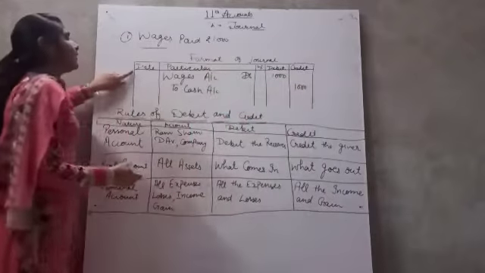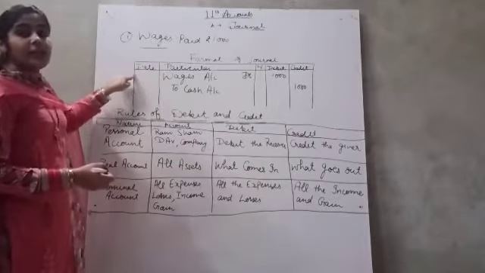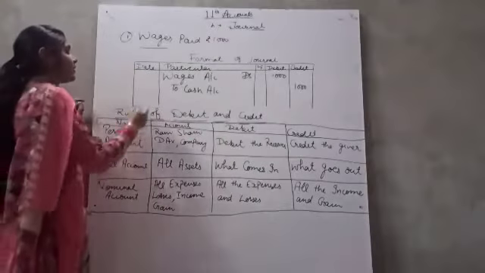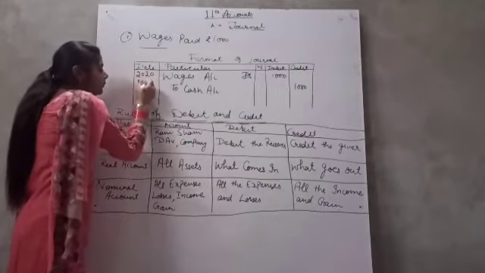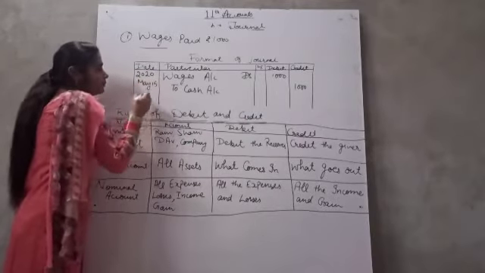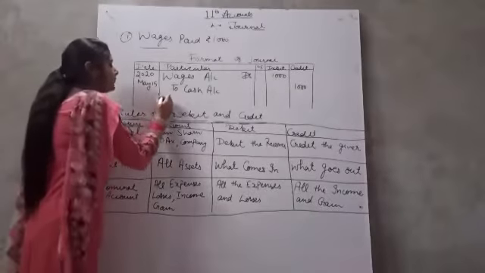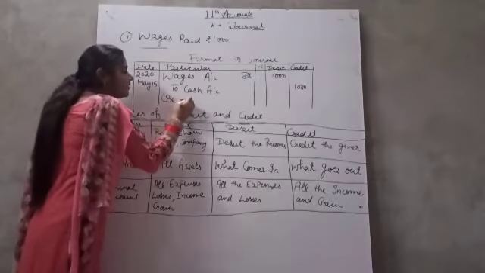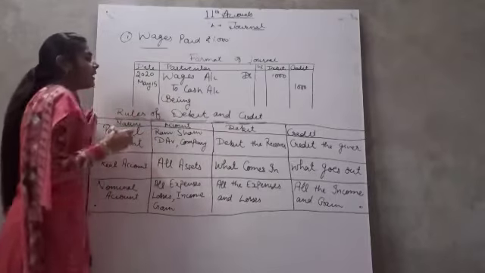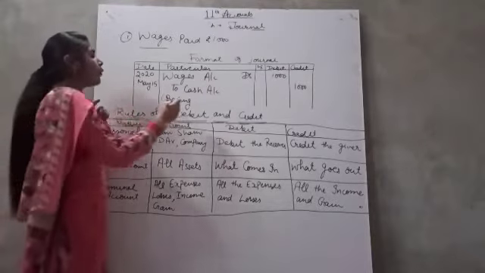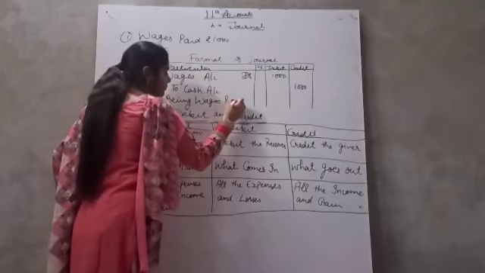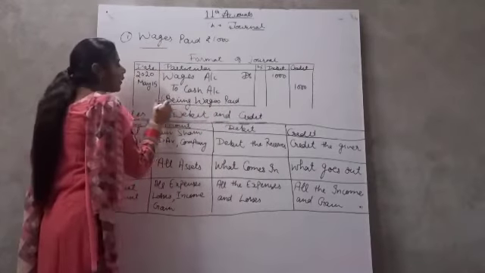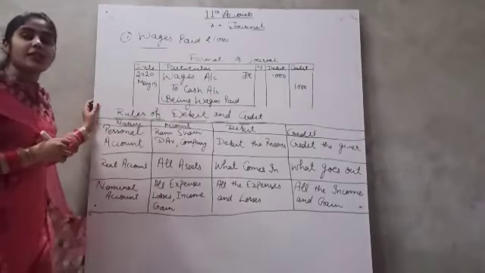And here we will write the year and date of this transaction. Like we can write 2020 May 15. And after that we will write its narration by writing "being wages paid." This is the way you can write a transaction in the journal.